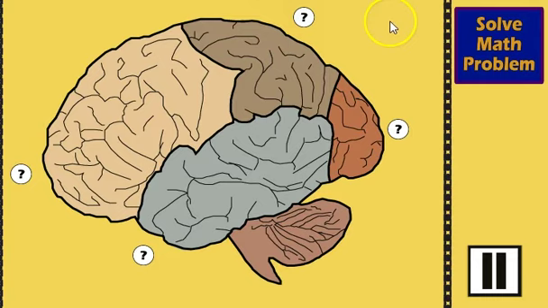Once players move on to the second part, they're going to notice there are a lot of similarities to the first part. The only difference being that instead of choosing from different sides of the brain, they're going to select from different regions. So there's going to be a task on the upper right hand corner, and players have to choose the region that performs that function. If they don't know what region performs that function, they can right click on the question marks for a full list of functions.